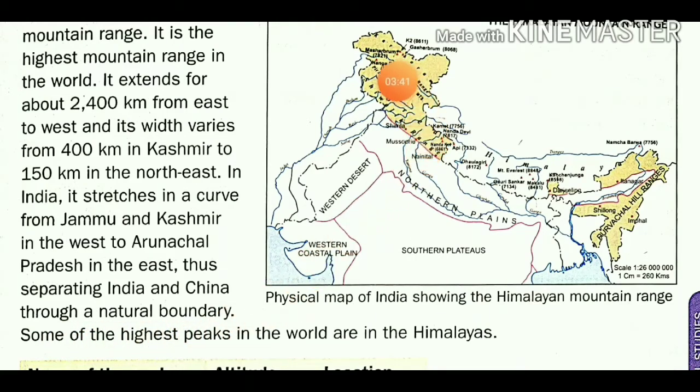The Himalayan range is just like a natural wall between China and India.